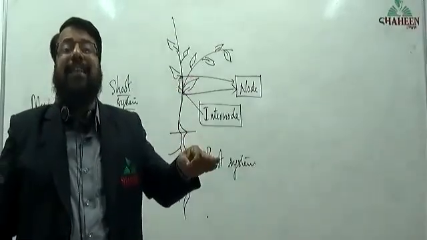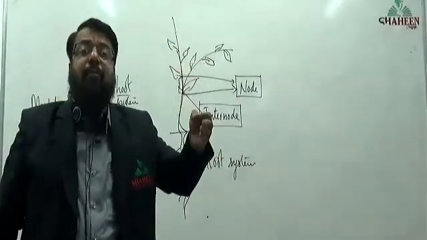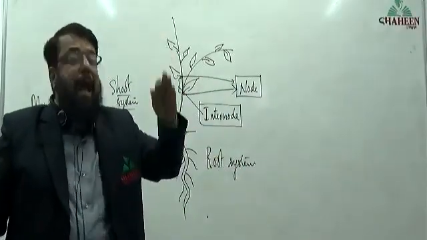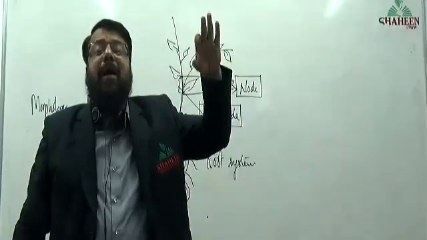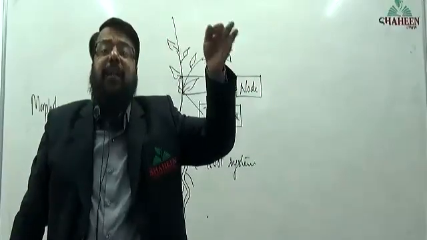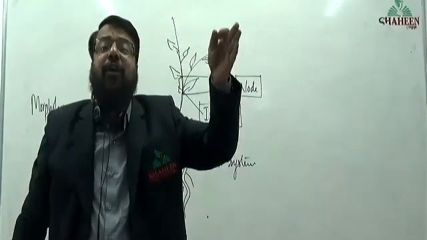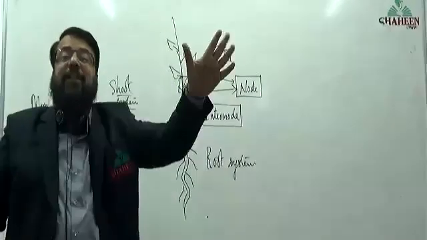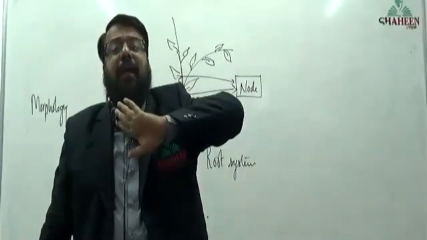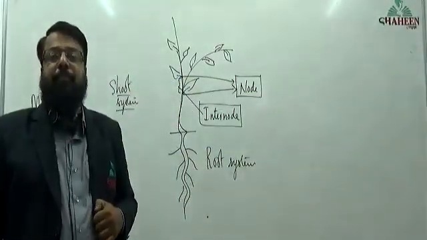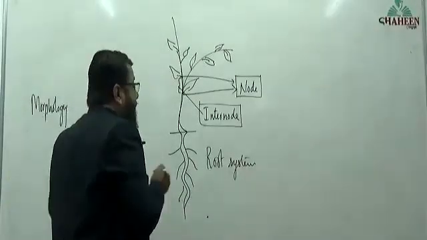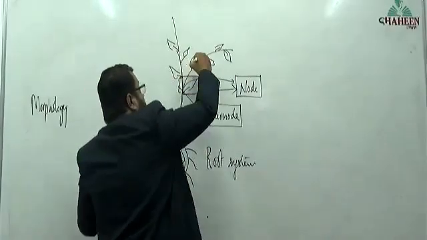What is the root system? All the underground part of the plant is called the root system. What is the shoot system? The part of the plant above the ground is called the shoot system. The characteristic feature of a shoot system is the presence of nodes and internodes. Any part of the plant where you find nodes and internodes can be considered a stem or shoot system.